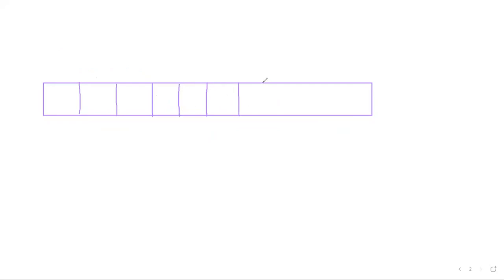3, 4, 5, 6, 7, 8, 9, 10. Suppose I am taking 10 values, then we have to search 1, 2, 3, 4, 5, 6, 7, 8, and 9. And then later on you are going to compare, and then you have to tell which is good according to you and with reason.